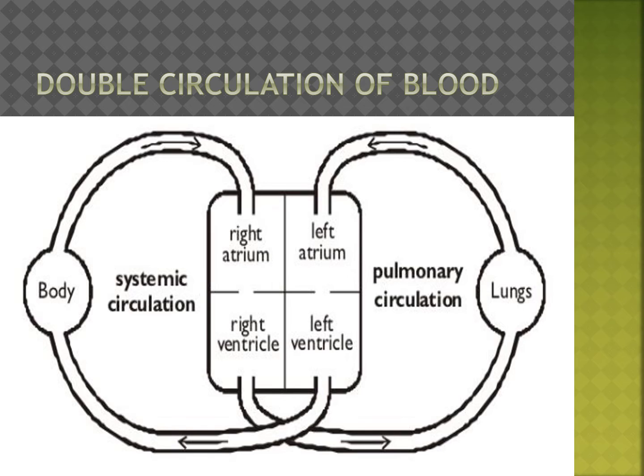First, left atrium to left ventricle. After that, see the picture on this side: left ventricle to body to right atrium, through the vena cava.